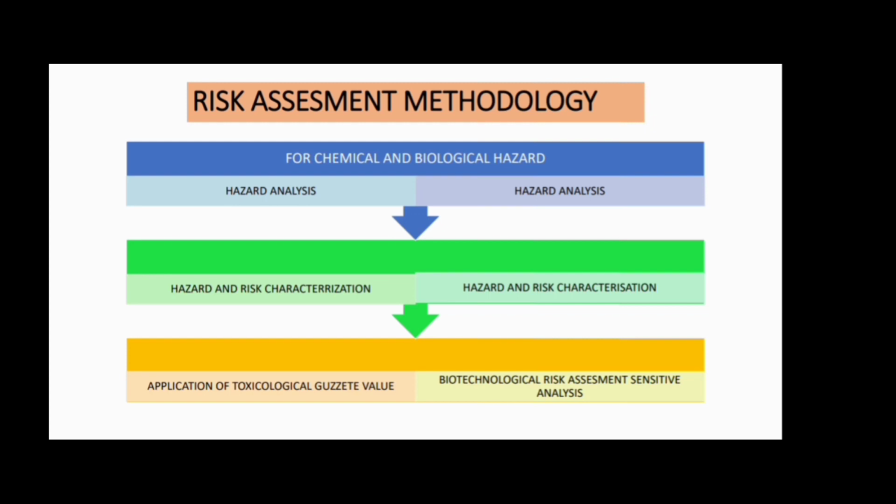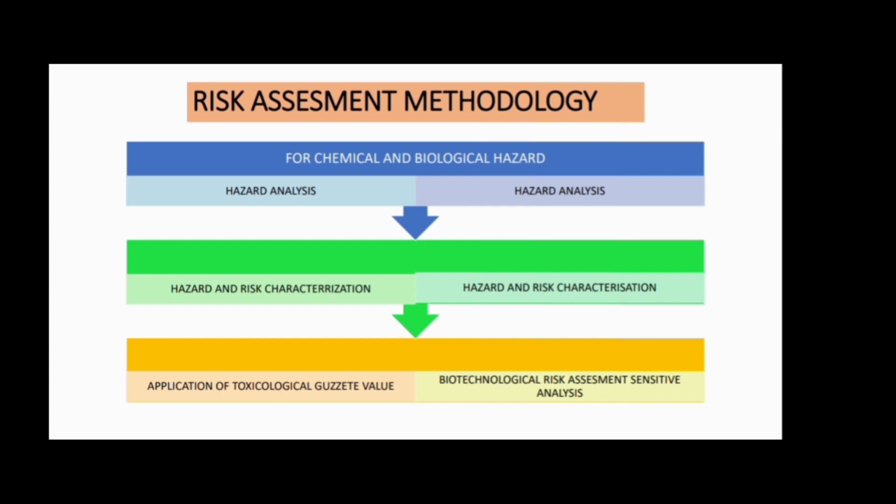First thing first, whether it is a chemical hazard or a biological hazard, we first do the hazard analysis, like what kind of hazard this is. After that, when we are done with the hazard analysis, we do the hazard characterization, and after that we do the risk characterization. When we do the hazard analysis, we find whether this is a chemical hazard, physical hazard or biological hazard. Suppose it is a chemical hazard, then we analyze what type of chemical hazard this is.